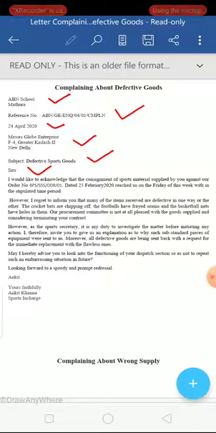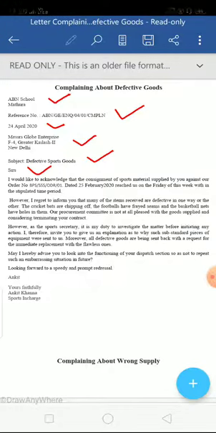Fine. Now the body of the letter should be divided into four paragraphs, or three paragraphs at the minimum. And in the first paragraph, in case of defect, you need to mention the order you placed, the date you placed the order on, and that you have received the order. And in business, as I told you, we need to be polite, we need to be courteous while making a complaint. So I have just chosen a perfect beginning for making a complaint.